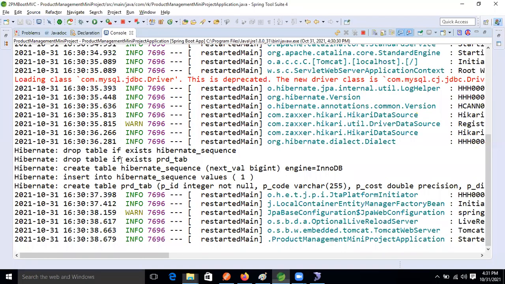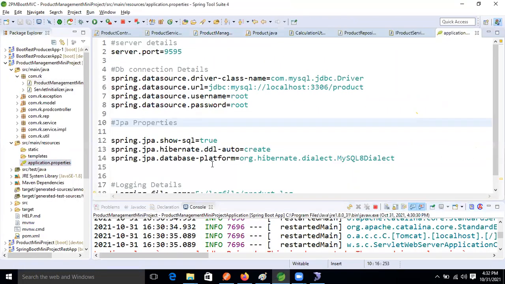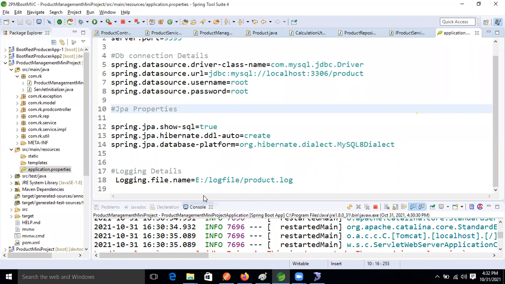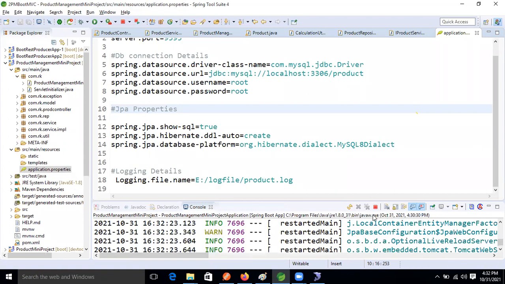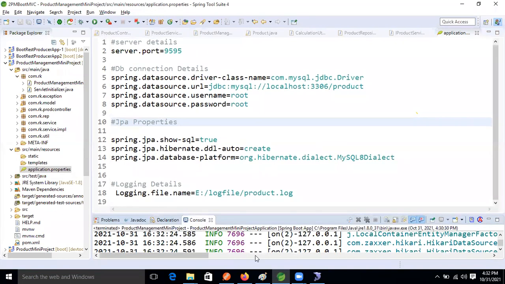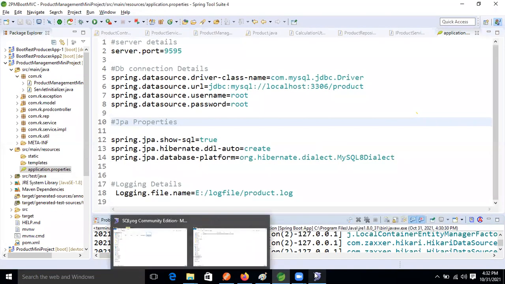One minute, don't worry. Our application will show it. This property is there now. Come here inside this property. One minute, I'll show it. Okay, no issue, I will show that one.